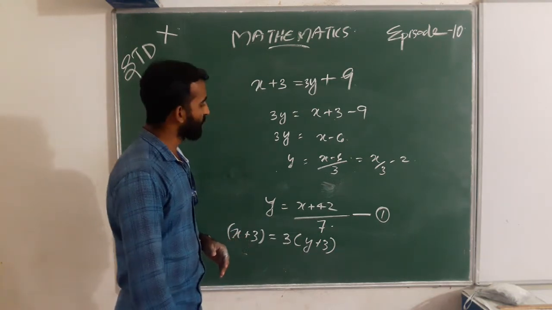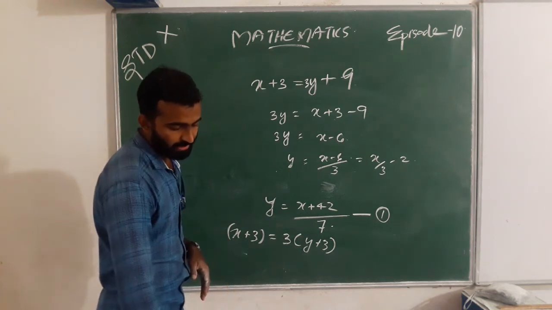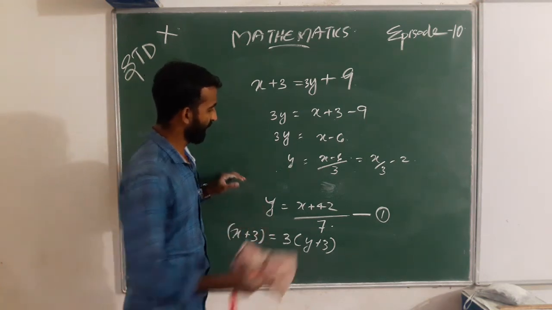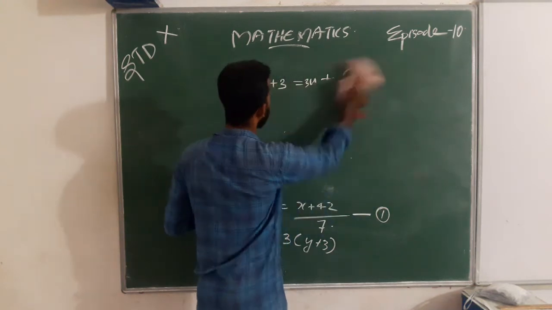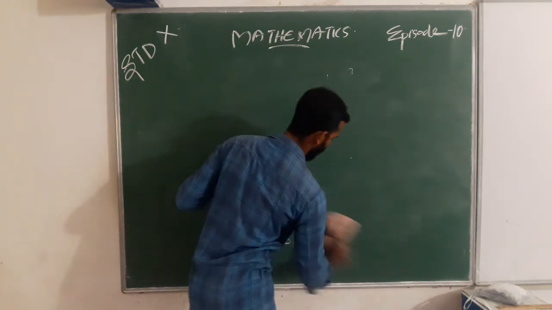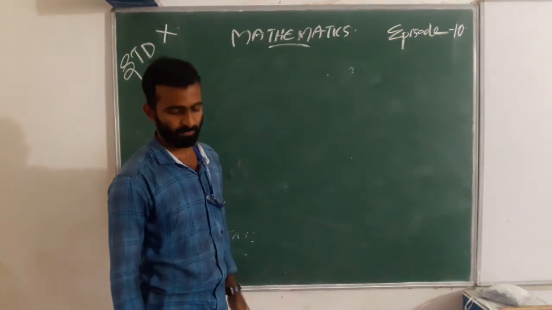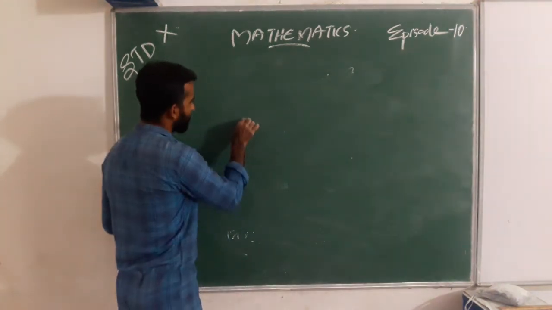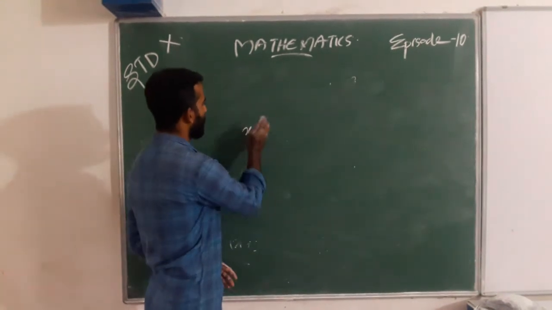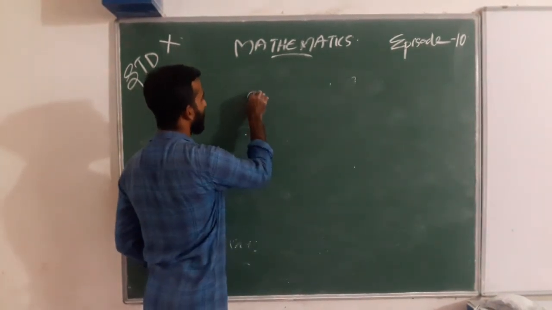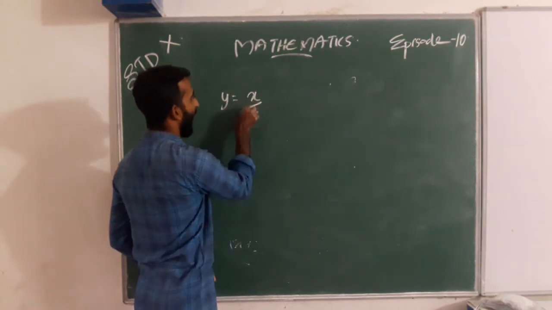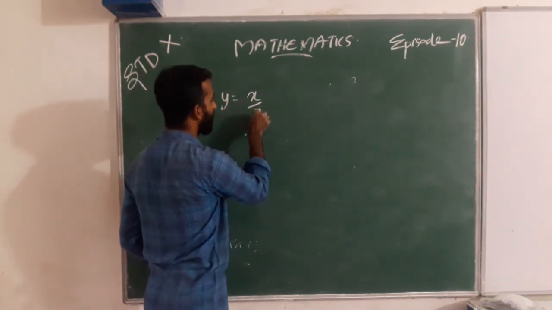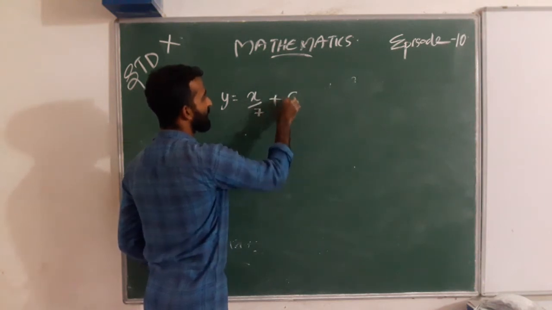In the first equation, what is our first equation? y equal to x by 7 plus 6.